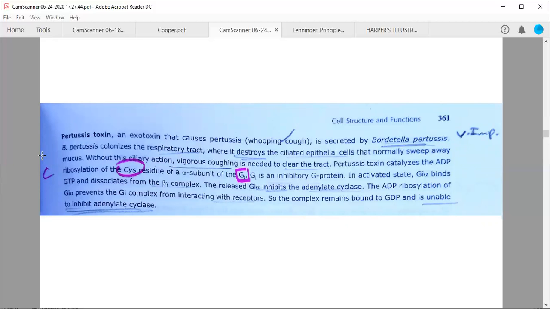Mucus is removed from the respiratory tract. But once the ciliated epithelial cells are destroyed by Bordetella pertussis,